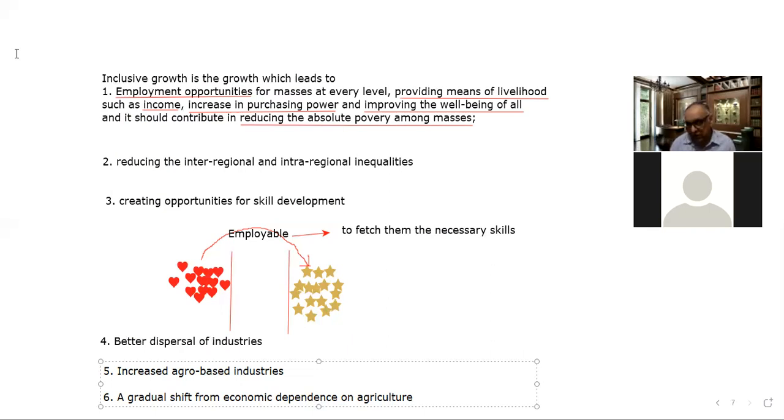So if the landholding is becoming smaller, then the obvious need is to shift the extra burden on the land from agriculture towards the manufacturing sector or somewhere else, because otherwise the per capita productivity in agriculture would come down. And if the per capita productivity in agriculture comes down, then obviously the people would be excluded from the growth benefits, right? So that is an important thing.